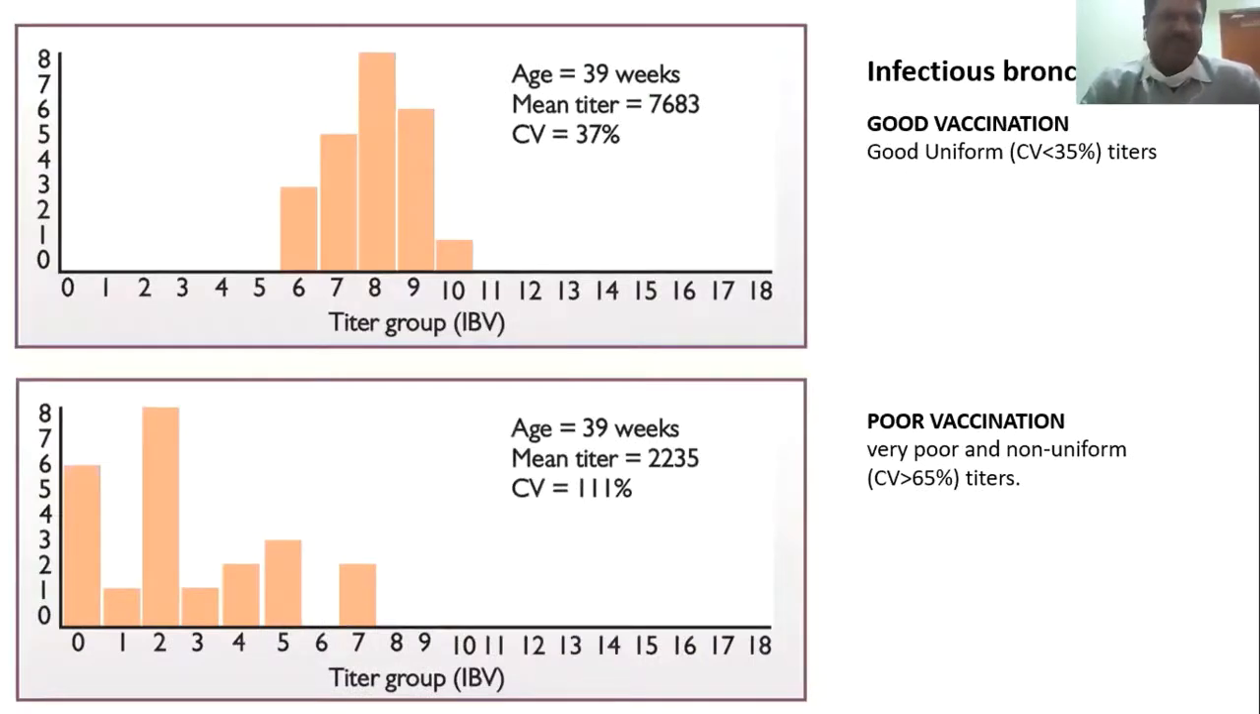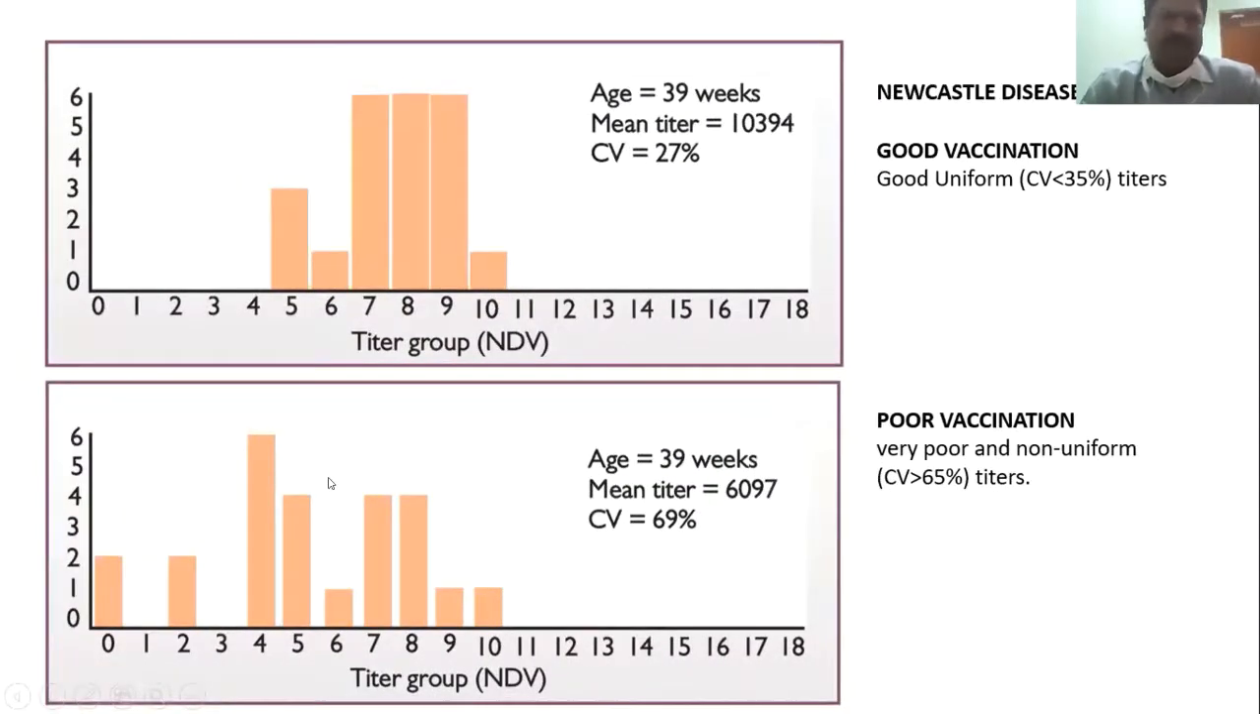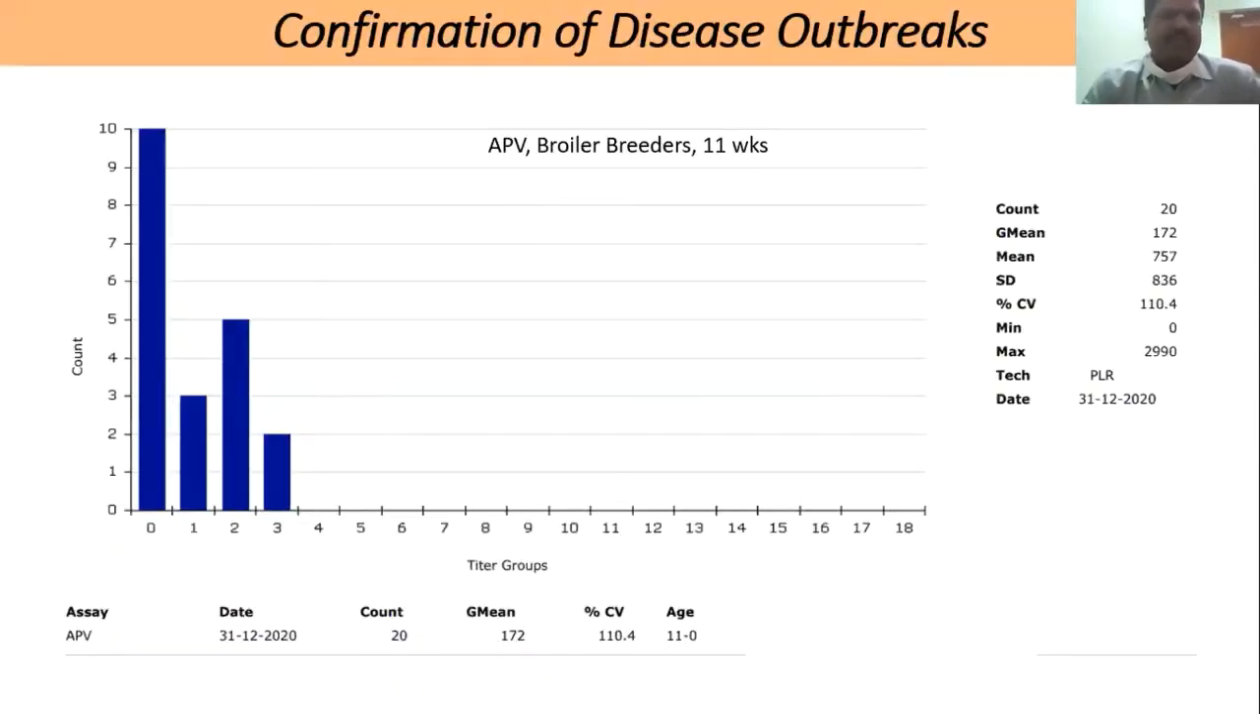This is for IBV, a similar thing. The upper graph is good vaccination, and the lower one is very poor vaccination. Then here, Newcastle disease. Then coming to the use of serology for confirmation of any field challenge. For example, in India we do not have avian pneumovirus vaccines, but if any flock is positive for avian pneumovirus, we can say it is a field challenge. Sometimes consultants and farmers find respiratory symptoms and are confused or suspect avian pneumovirus, and at that time they can use this serology.